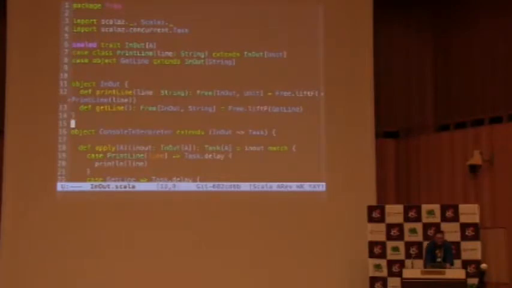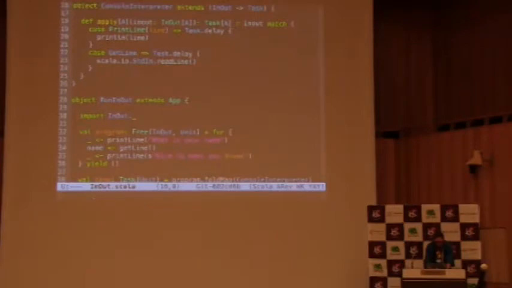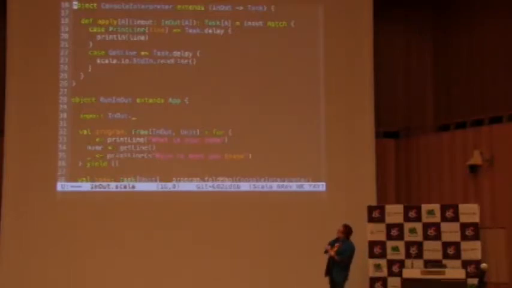But there we go. All right, so what we need to provide is something we call an interpreter. An interpreter is a natural transformation. The natural transformation is that thing on line 16, input-output to task.